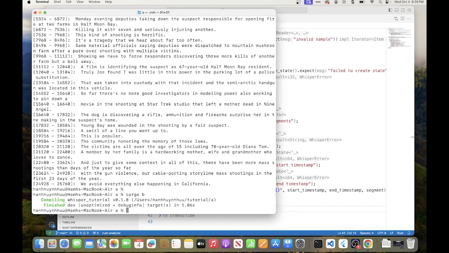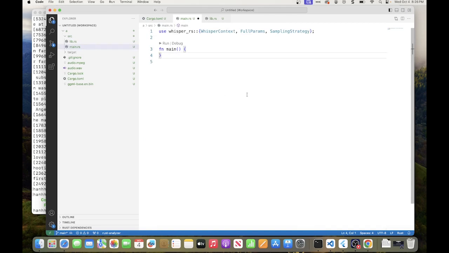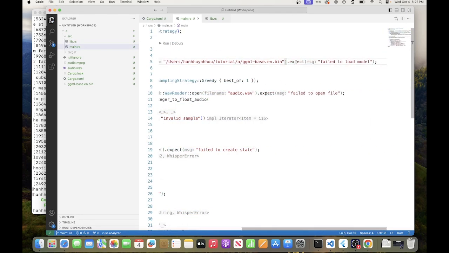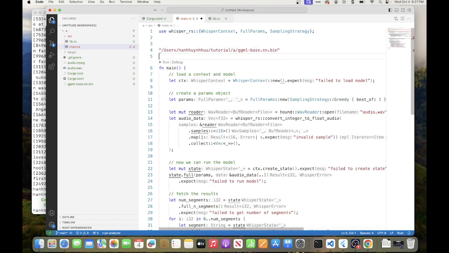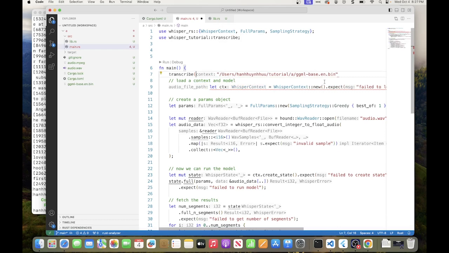At least compile. Okay. So our main now, we don't want to use this stuff. The path we still need, so I want to keep this path here. And then it's going to be the audio file. So our main is going to be transcribe with the context. I'm guessing this is actually running in the same directory, so I think we don't need this whole path here. Let's try it like that. And audio wave.